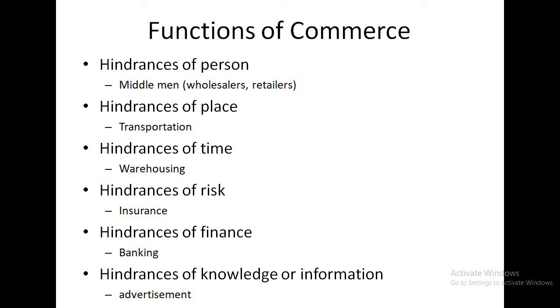First one, hindrances of person. It means the problem of selling goods from producers to the consumers. Producers will be in one place and the consumers will be in some other places. So that is a problem, that is a barrier. This barrier or hindrance is removed by middlemen. The middlemen are wholesalers and retailers. Next problem is hindrances of place. It means the problem of movement of goods from the place of production to the place of consumption. It is removed by transportation.